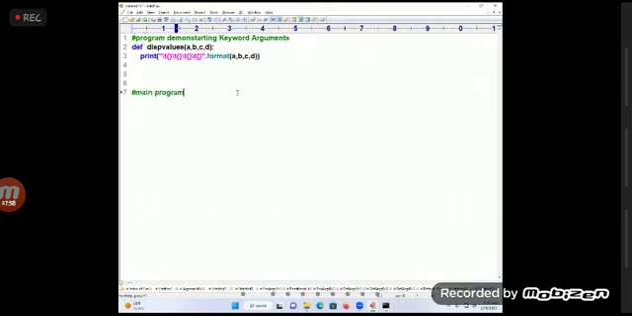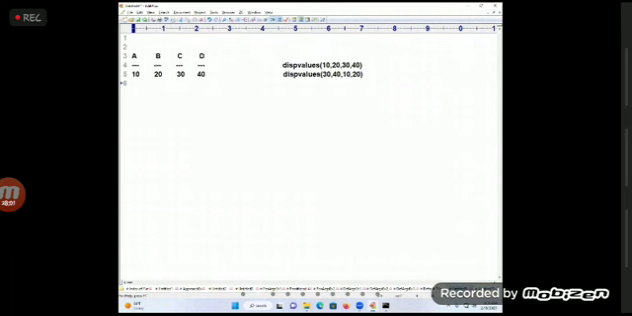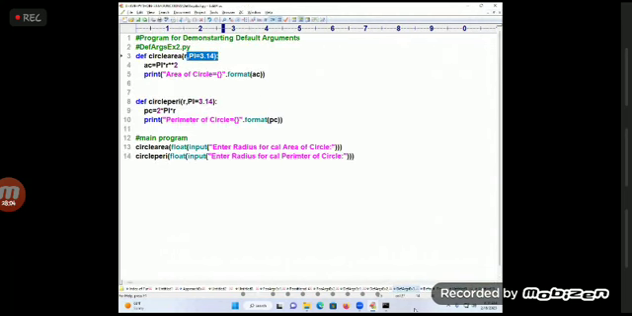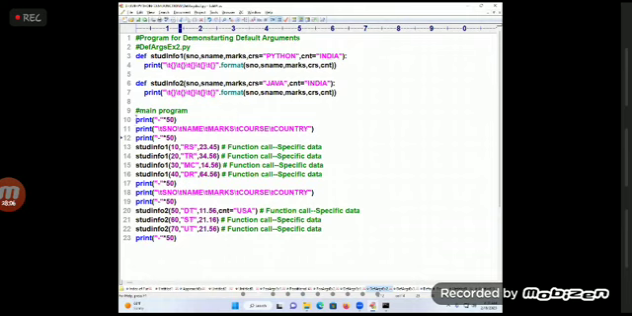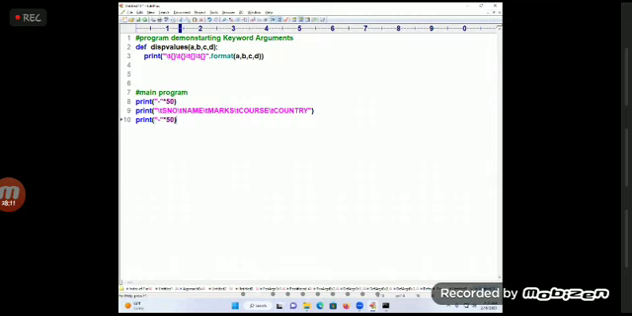In the main program I want to take one small diagram. This is called A, my dear students, and this is called B, and this is called C, and this is called D. What is the data I am passing? Display values of 10, 20, 30, 40. This is well and good. What is this mechanism?